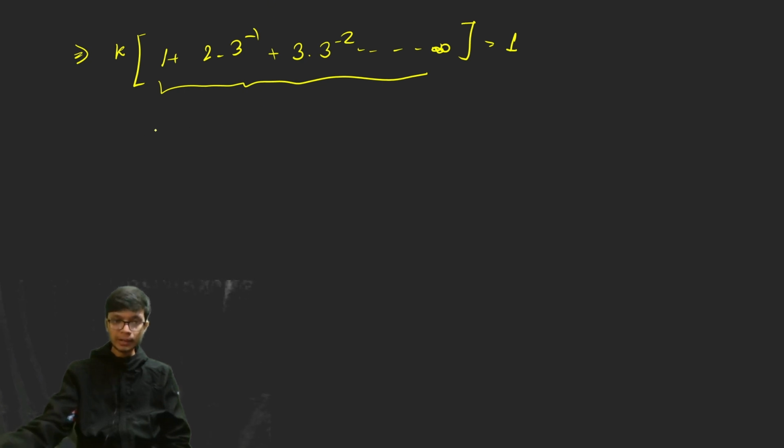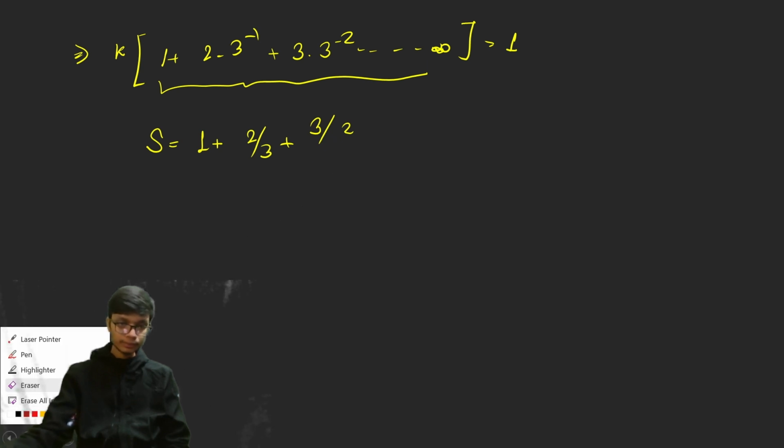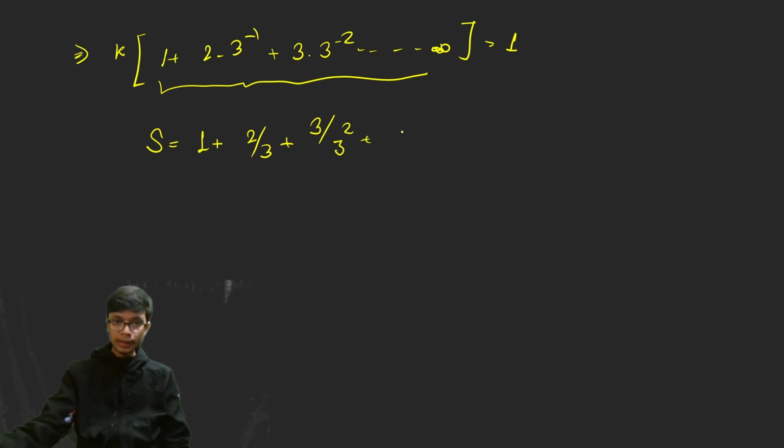If you have studied the chapter, and I have already covered sequence and series in my short videos, you must have understood how to solve this particular problem. So the summation is basically 1 plus 2 by 3 plus 3 by 3 to the power 2 and up to infinity. So how to solve this particular problem?